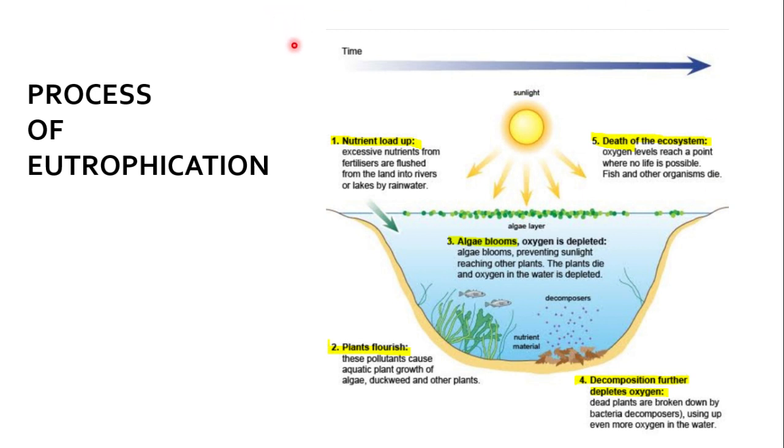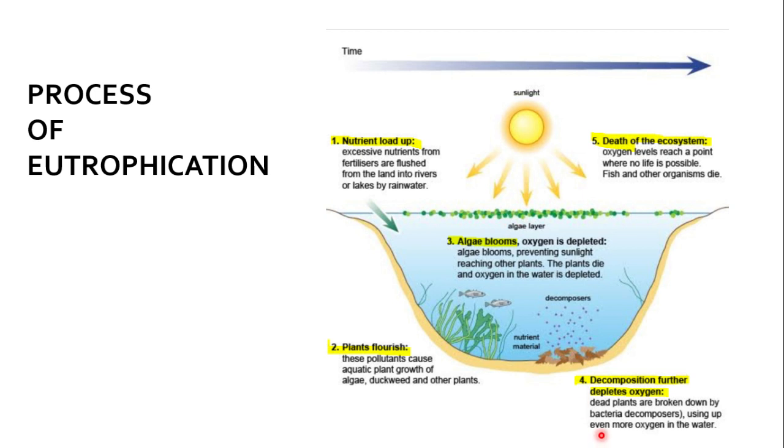This happens due to the presence of minerals or chemicals which are flushed into the water bodies or carried by rainwater or untreated sewage. They all contain some nutrients or minerals which help the growth of algae, and algae stop photosynthesis by stopping the sunlight, and the oxygen level is reduced.